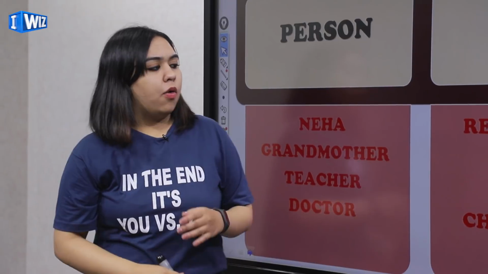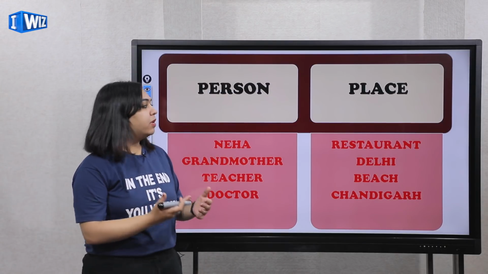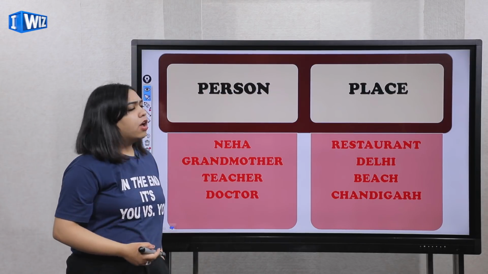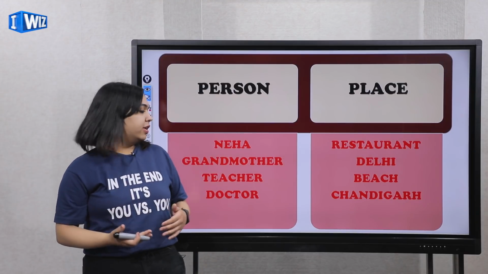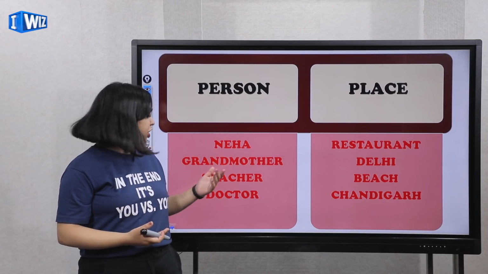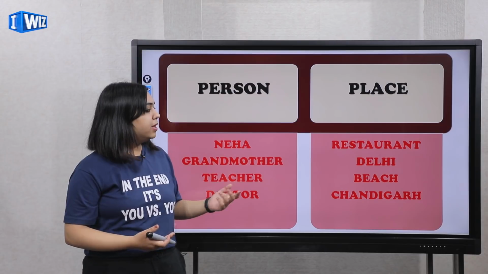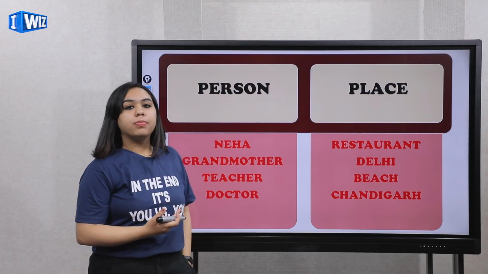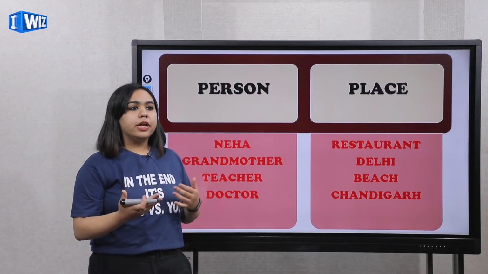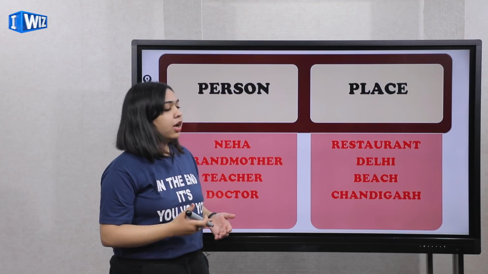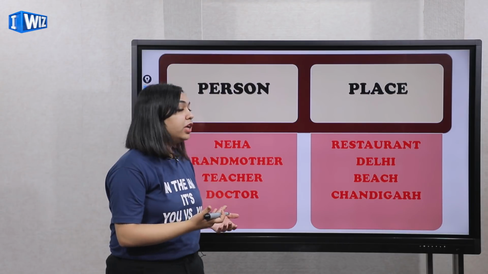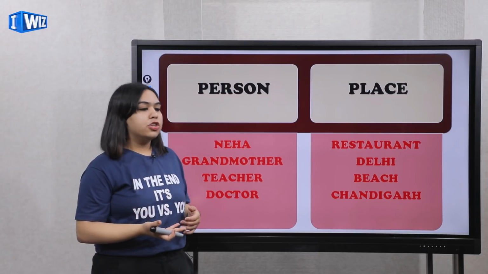Now, these are some examples of person, place, animals and things. For person, I can talk about anybody, say Neha, grandmother, teacher, doctor. They are all people. Next is place, any place. It can be a restaurant, Delhi, a beach, or a place like Chandigarh.